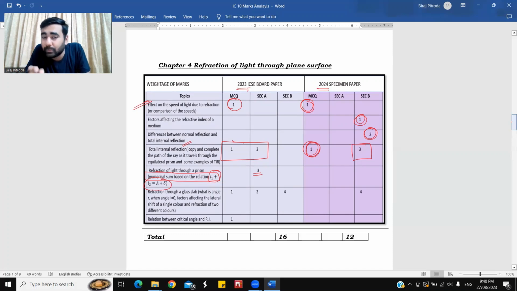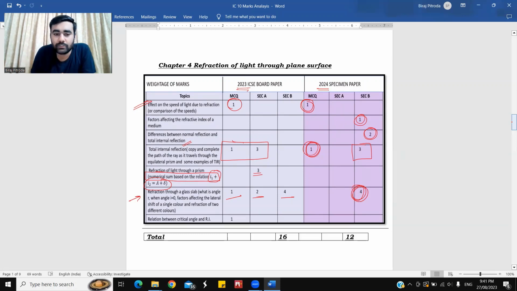You won't believe, students, 2023 paper mein on this part the marking scheme was 4, 2, 3, 1. So matlab 4 plus 2, 6 plus 1, 7. 7 mark ka question aaya tha isme. And they have maintained the average by again repeating the same thing in the year 2024 for 4 marks.